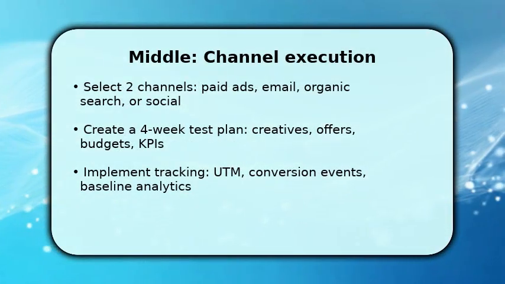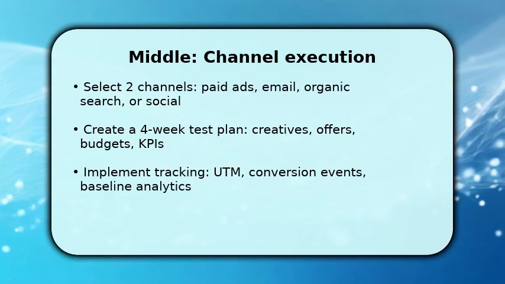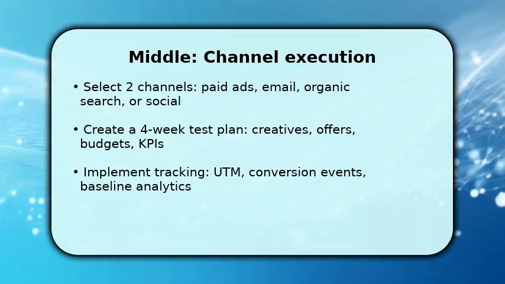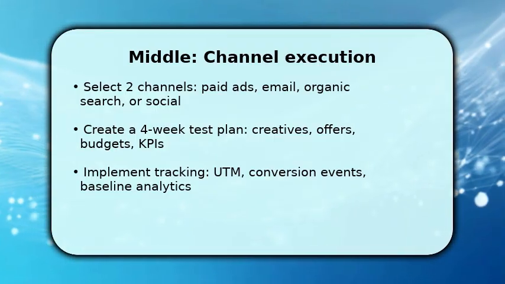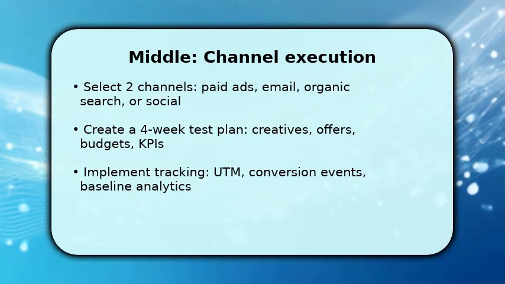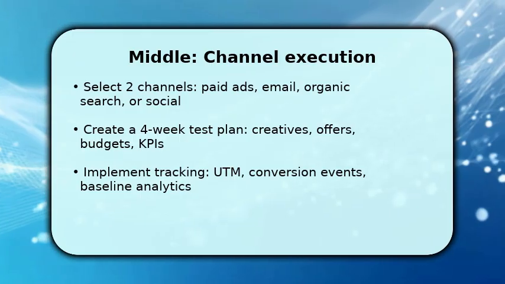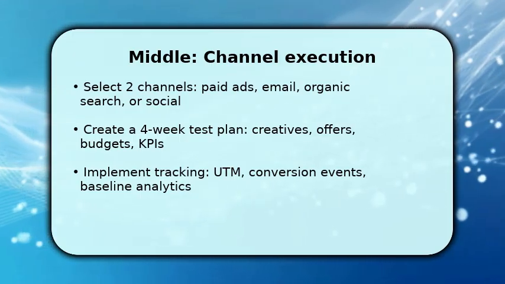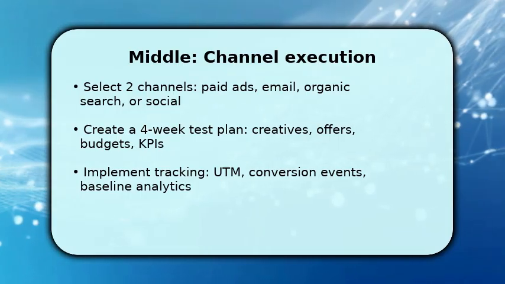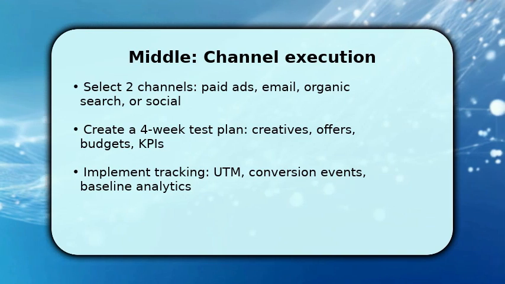Next, choose 2 channels that match your audience and objective and design a focused 4-week test. Once chosen, map specific offers, creative variations, budgets, and KPIs for each channel so results are comparable. Launch small, measure cost per acquisition and engagement, and iterate weekly. Pause poor performers and scale winners. Make sure to tie every creative to a single conversion action and validate tracking before optimizing, because clean data prevents wasted spend and false conclusions.